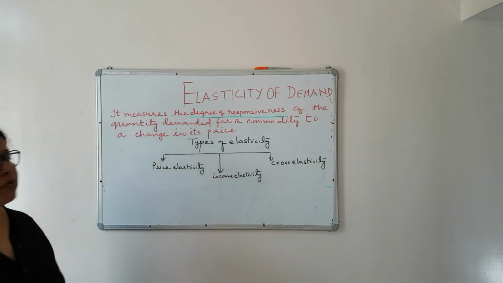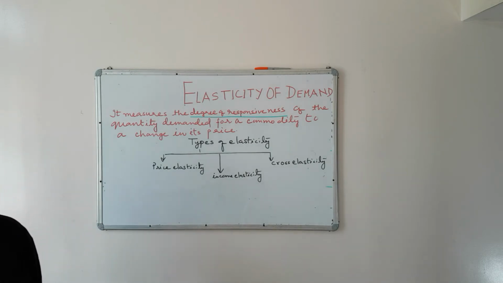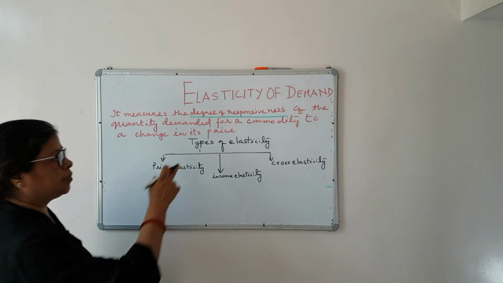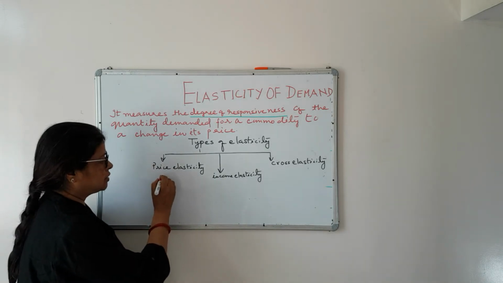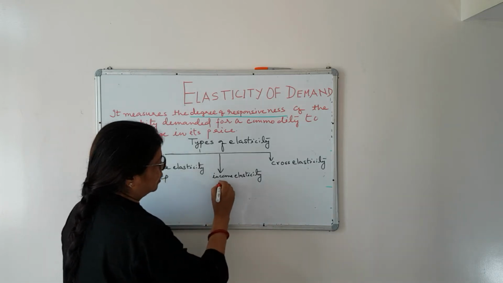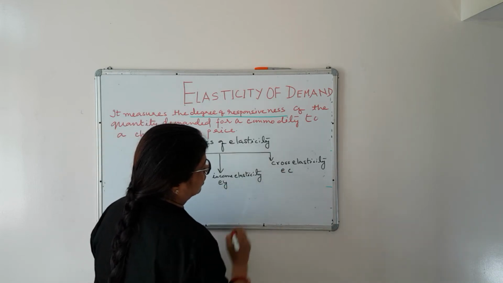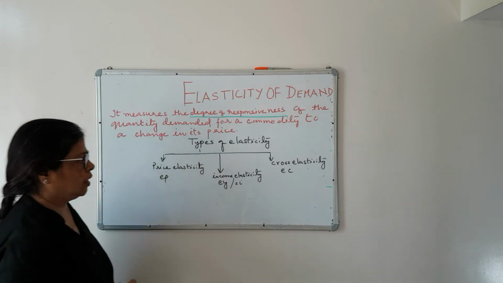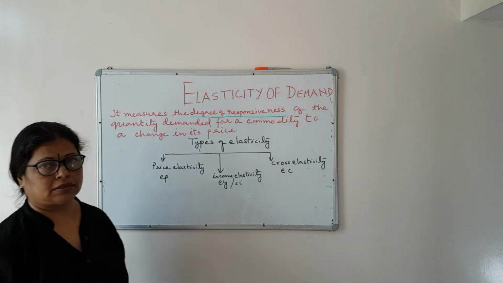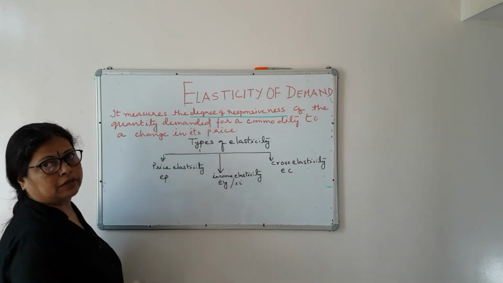While discussing the definition, I told you there can be different variables which are causing change in quantity demanded. It can be price, it can be income, or it can be price of related goods. Price elasticity is denoted by EP, income elasticity is denoted by EY, or here it is denoted by EC. You can write EI also. Now, what is income elasticity? The definition remains same, only you have to change this word.